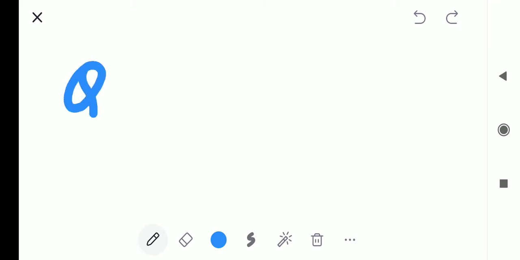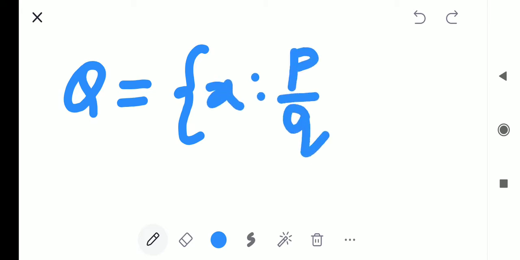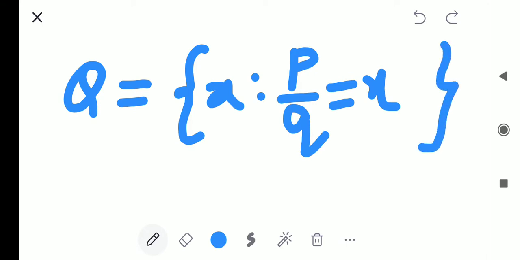Now I would like to represent them in set builder form. The set of all x such that p by q is equal to x, with the given condition as follows. Then close the set builder form.